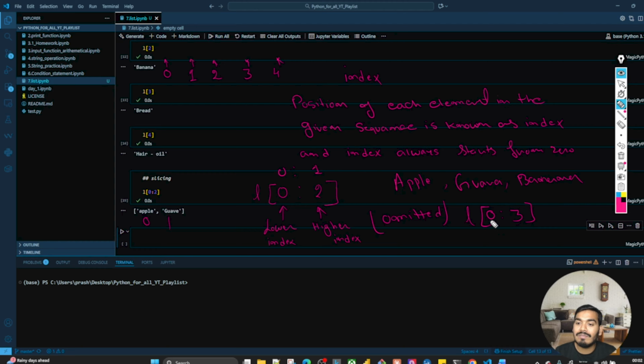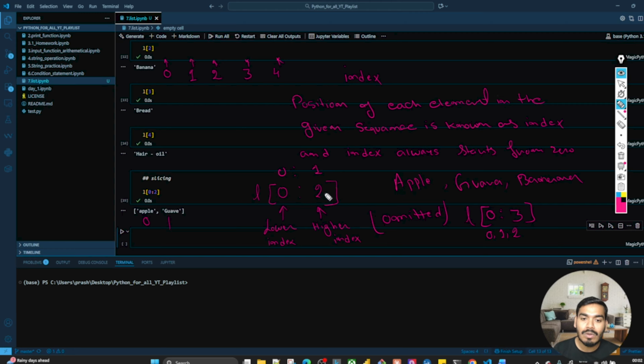So if you give 0 to 3, you will get back the 0th element, first element and second element. Here, I hope it's clear. So what is the meaning of this? It means that I am giving the range from lower to higher, as I have mentioned over here. If you don't give this, it will give an error. So I am giving the lower to higher index value and I'm trying to access the elements of the given range, and it will always omit the higher range.